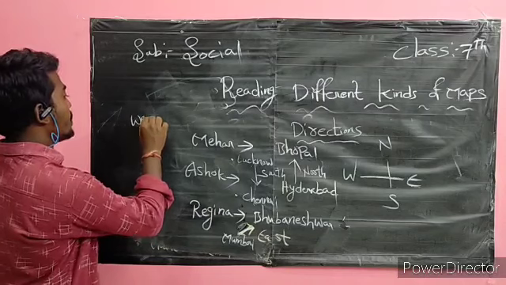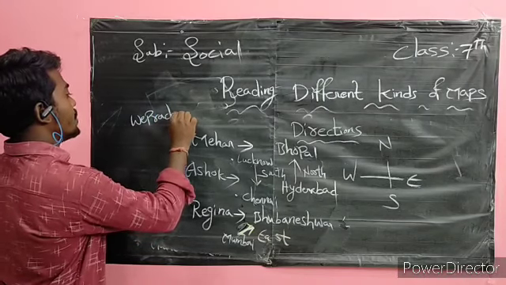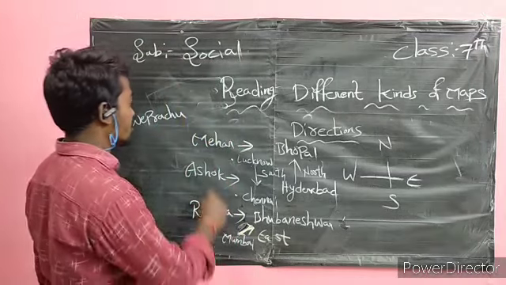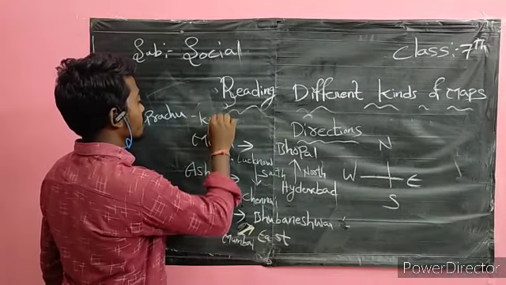Next, Viprachu went to Jaipur from Kolkata.